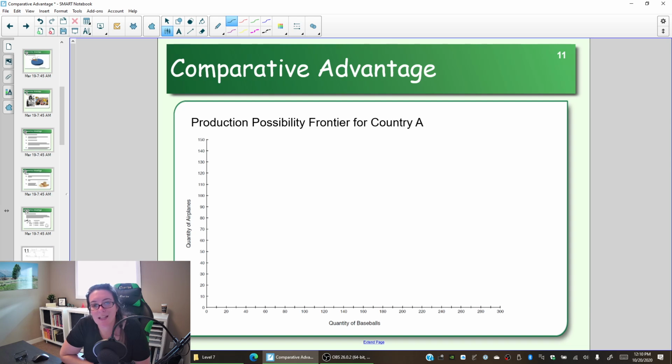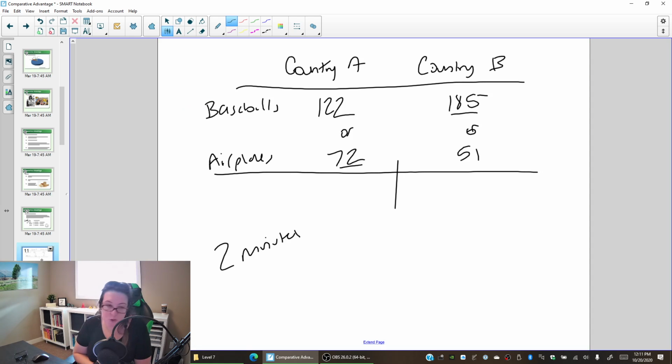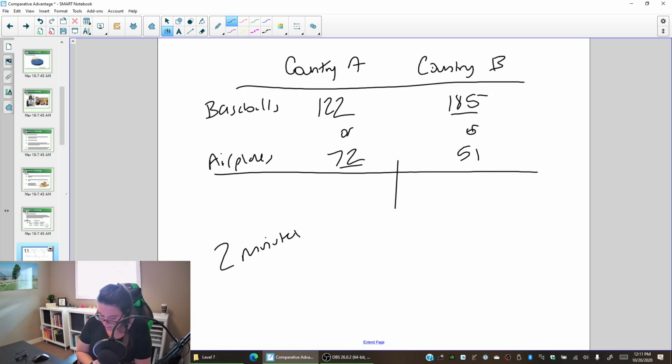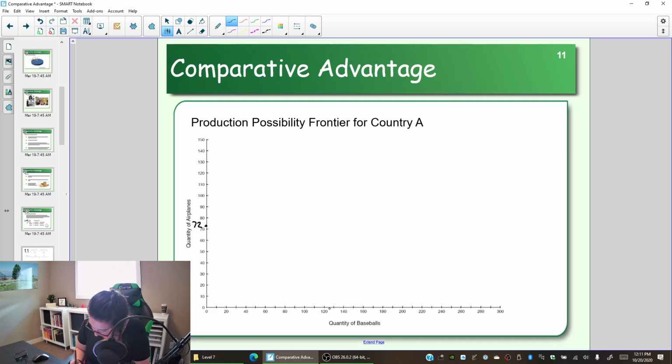Well, the first thing we want to do is create what is called a production possibility frontier. This illustrates the combination of two goods that a country or a company can produce. So for country A, we said they can make 122 baseballs or 72 airplanes. If they used all their people and resources to make airplanes, that put us here at 72. If we used all of our people and resources to make baseballs, then we can make 122.